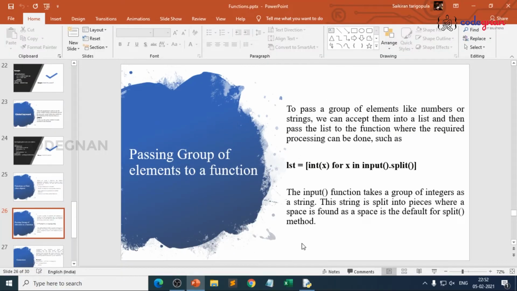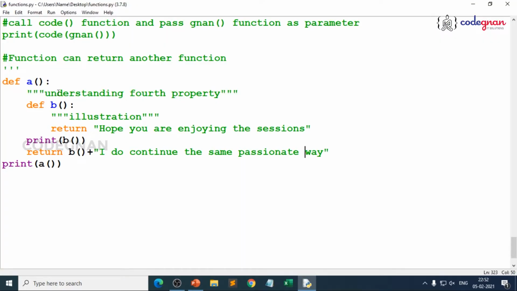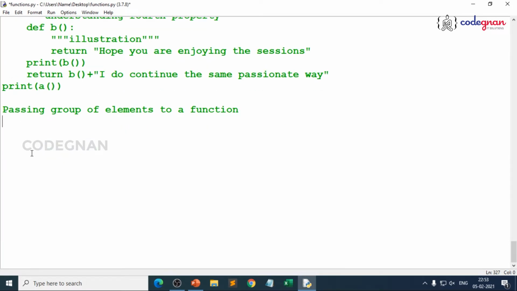I'll just be continuing in the same place. If I don't want to use this, I just remove the triple quotes here and start from here. So the concept is passing a group of elements to a function, because depending on the problem statement, you will come to a conclusion. I'll always tell you a very simple concept: if you are good at writing functions in Python, it's done. You won't believe me, but that's where it plays a very key role. How you use the control statements and conditional statements is where people differ. So just keep that in mind.